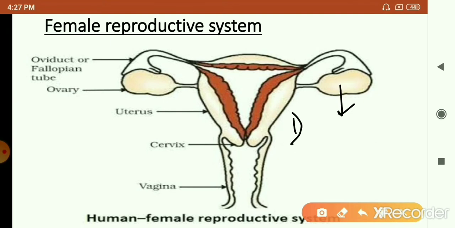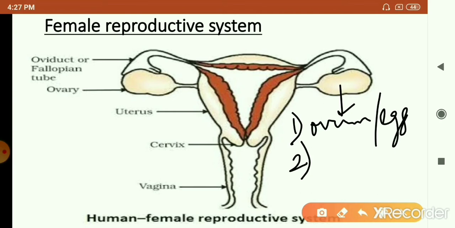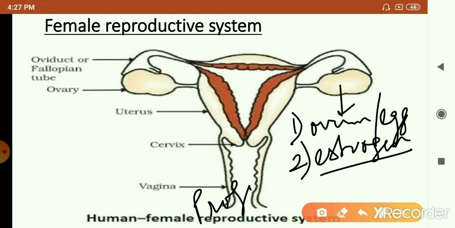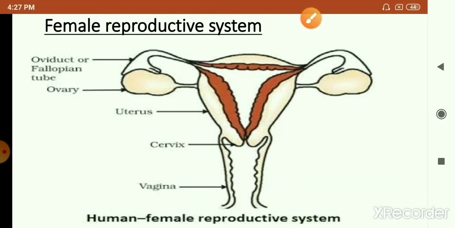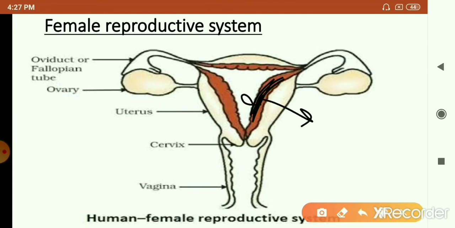One is to release ovum, that is the egg. Ovum is the female gamete. It's also called the egg. And the other function is to release a hormone. The hormone is estrogen, which is responsible for development of secondary sexual characters in females. And there's another hormone called progesterone, which is required for maintenance of pregnancy. It is the progesterone which will help in thickening of the lining of the uterus and for implantation of the embryo. So it helps in maintenance of pregnancy.